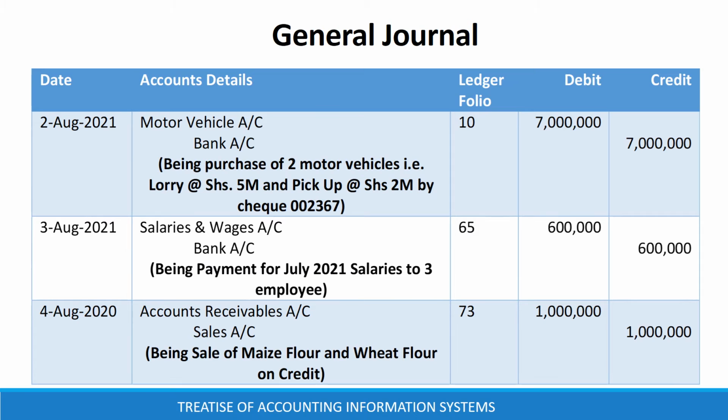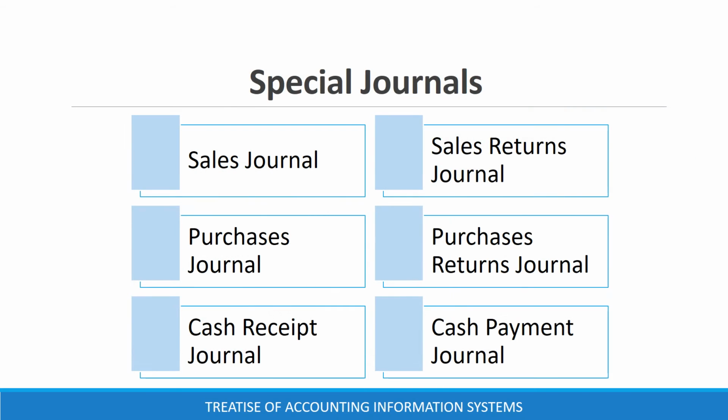In a general journal, every transaction has at least two entries, that is, a debit entry and a credit entry. The details of a general journal transaction are transaction date, accounts affected, ledger folio, debit amount, credit amount, and a narration. The most common special journals are six, that is, sales journal, sales returns journal, purchases journal, purchases returns journal, cash receipt journal, and cash payment journal.